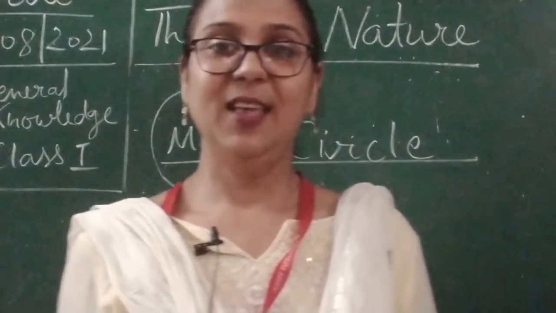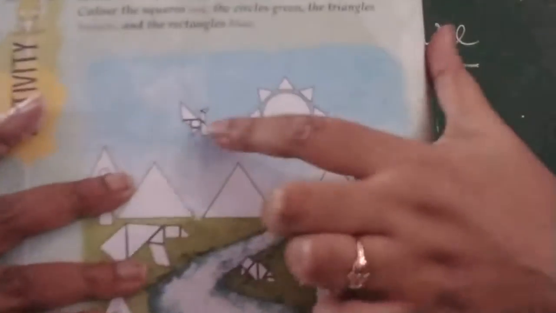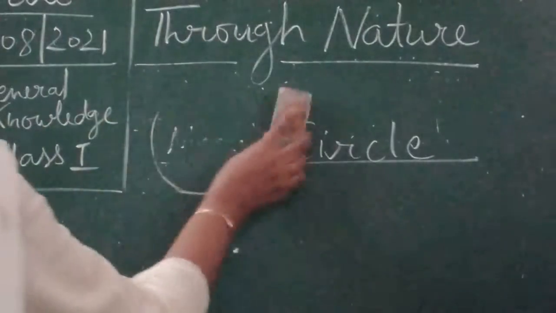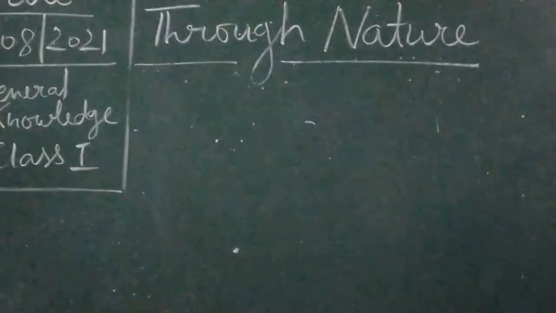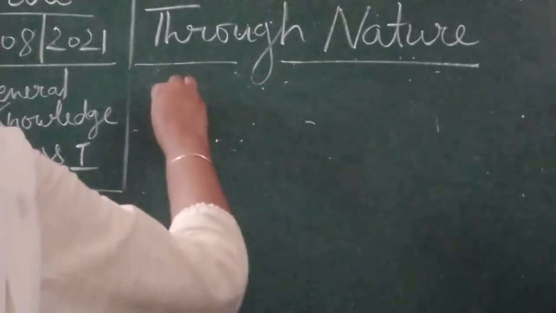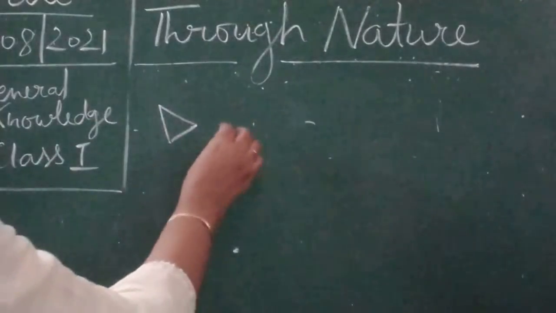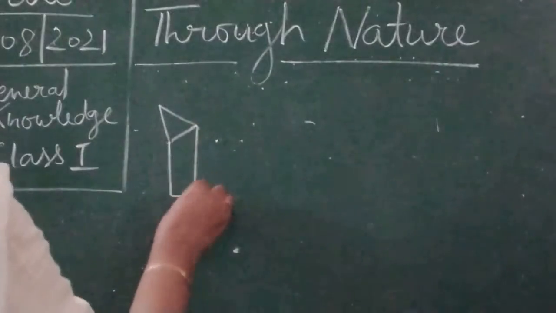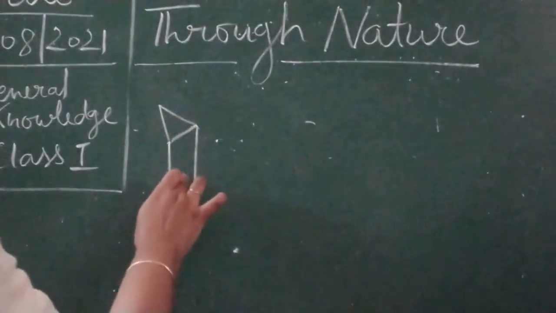So now I am going to draw shapes and we will discuss how many shapes we can see in this bird. Okay, so here I am going to draw first. This is a small rectangular. Now one cylindrical shape or rectangular, you can say this is triangle and then rectangle.